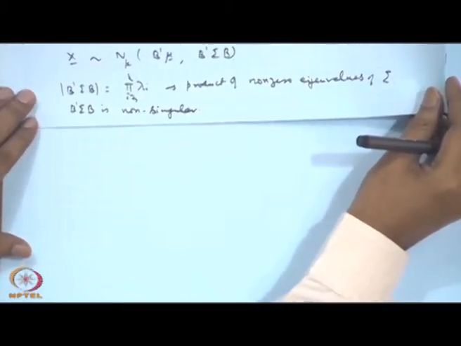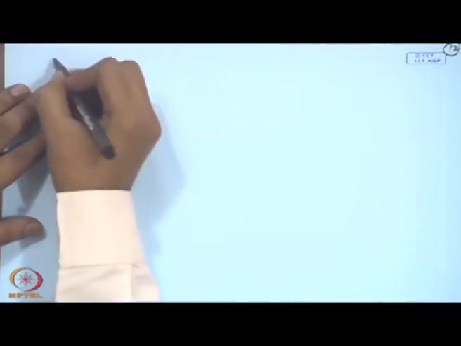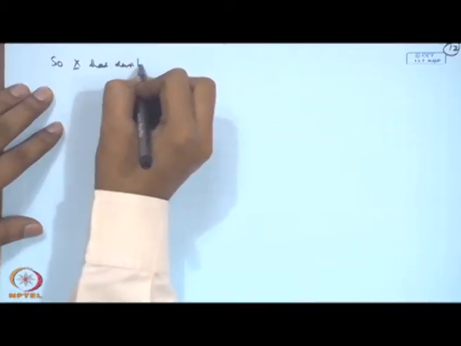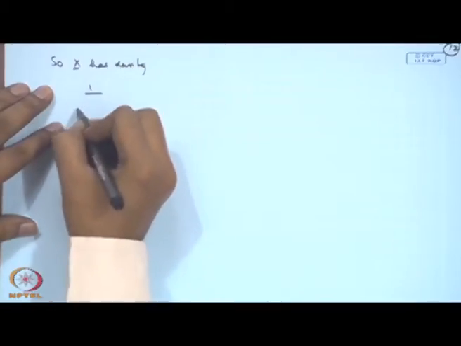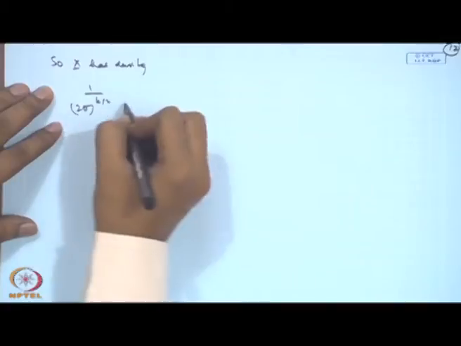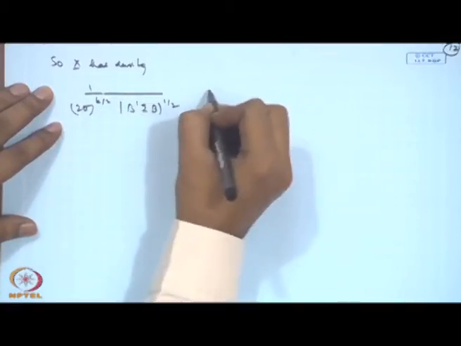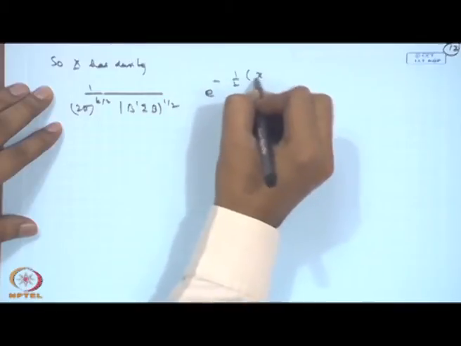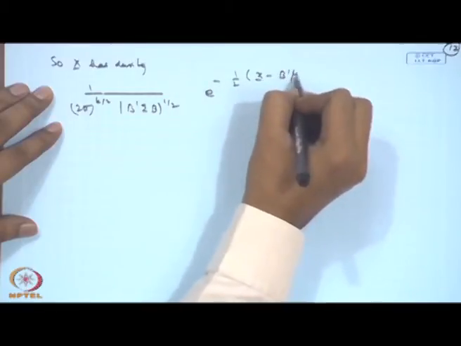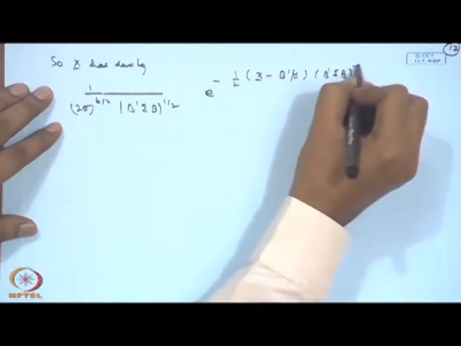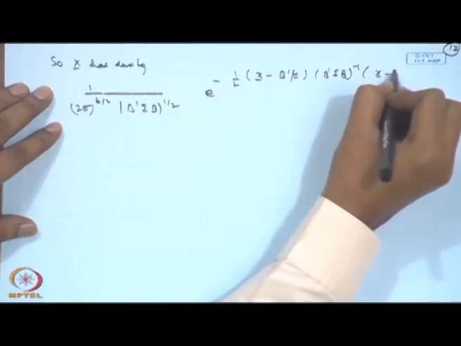So, X will have density one by 2 pi to the power k by 2 times the determinant of b prime sigma b to the power half, e to the power minus 1 by 2 x minus b prime mu, b prime sigma b to the power minus 1, x minus b prime mu.